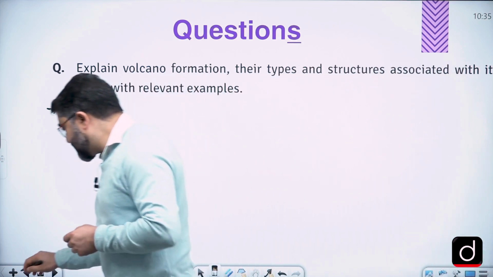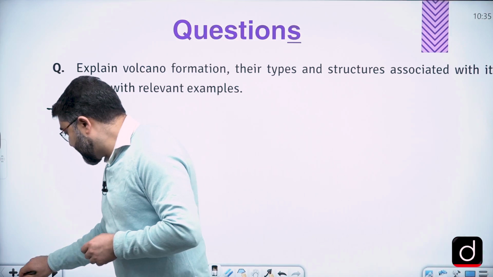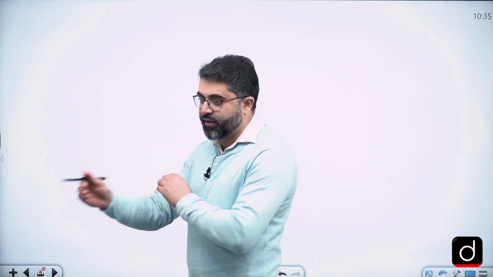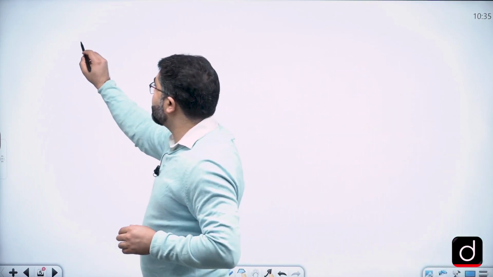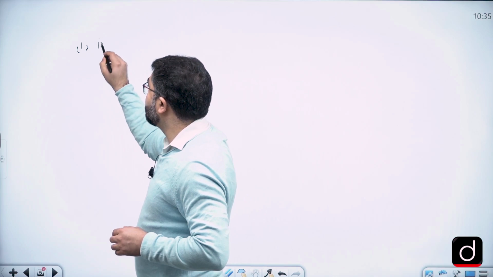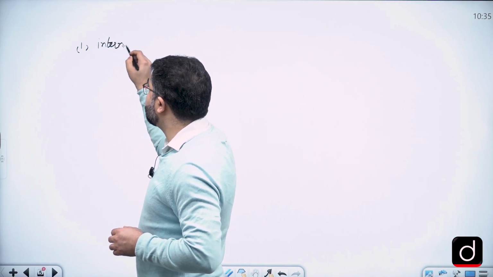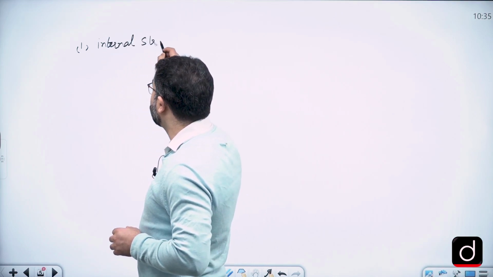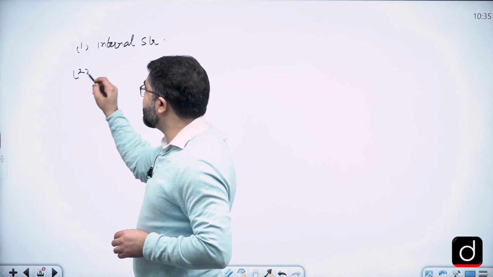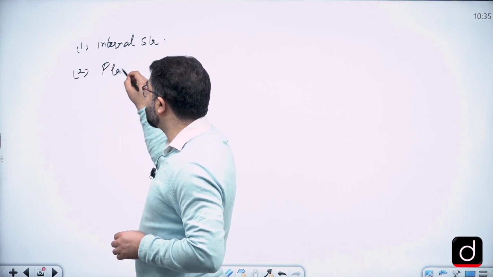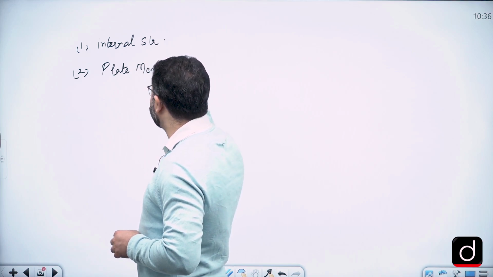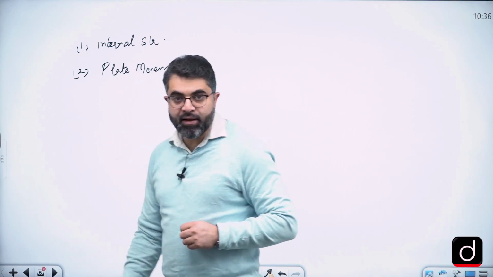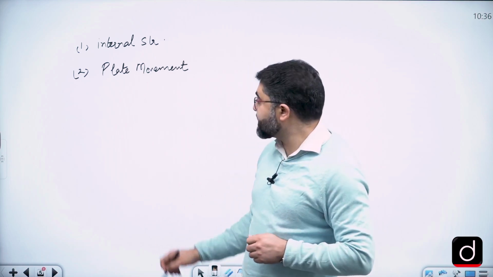Now to understand the question, let's go back a bit and try to understand the concepts required to answer it. Number one, we should have an idea about the internal structure of the Earth, right? Then we should have information on plate movements, the theory of plate tectonics, and how plates move. Because examples have been asked, names of some volcanoes should be clear to all of us.